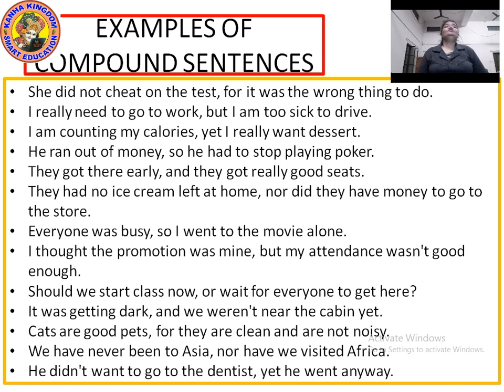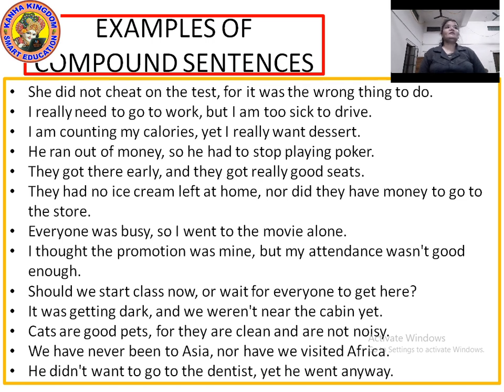She did not cheat on the test, for it was the wrong thing to do. First sentence: she did not cheat on the test, comma, for it was a wrong thing to do. Okay, now if I give you the exercise, I may ask you what the conjunction in this sentence is. So let's solve with these examples only so that you can understand easily. She did not cheat on the test, comma, for it was the wrong thing to do. So the conjunction here is for.